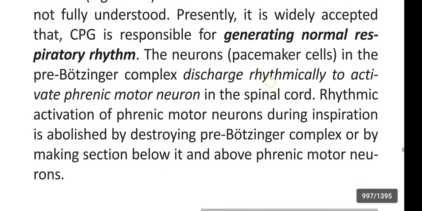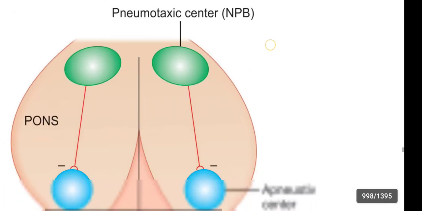The pacemaker cells in the pre-Botzinger complex discharge rhythmically to activate phrenic motor neurons in the spinal cord. Rhythmic activation of phrenic motor neurons during inspiration is abolished by destroying the pre-Botzinger complex or by making a section below it and above the phrenic motor neurons.